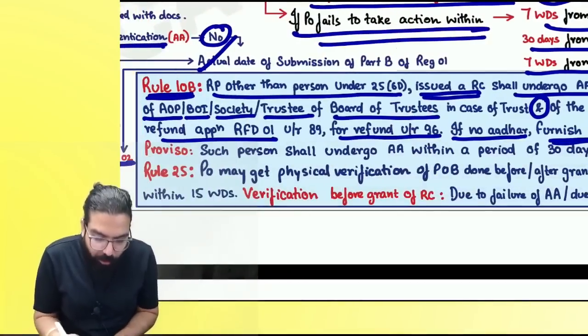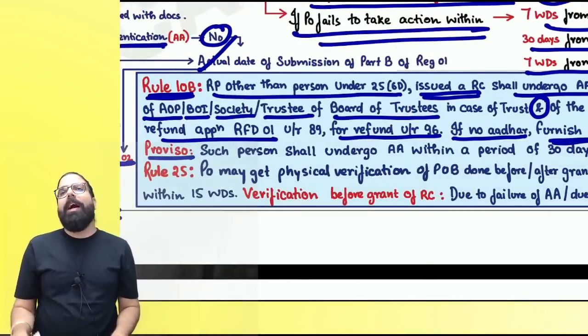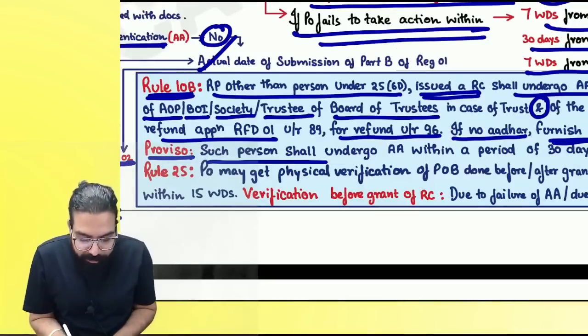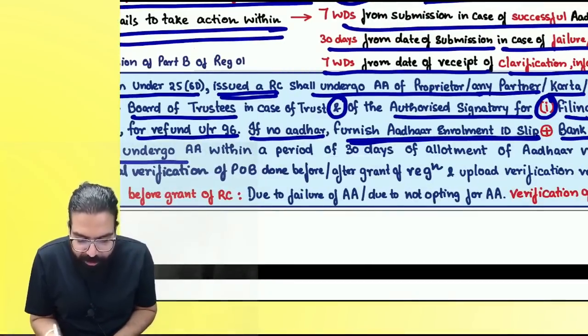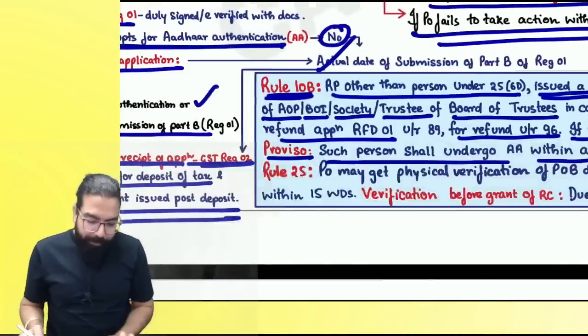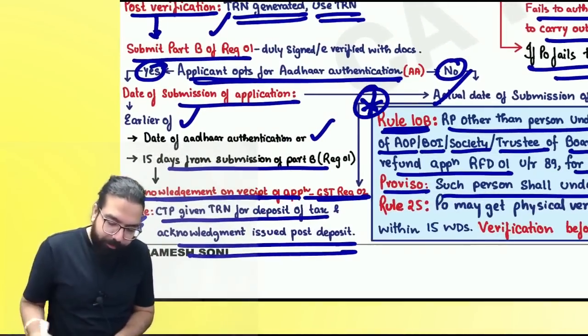And then it says proviso. Sir, I had given Aadhaar enrollment ID slip. They are telling once your Aadhaar card is given, such person shall undergo Aadhaar authentication within a period of 30 days from the date of allotment of Aadhaar number. Are we clear, everyone?